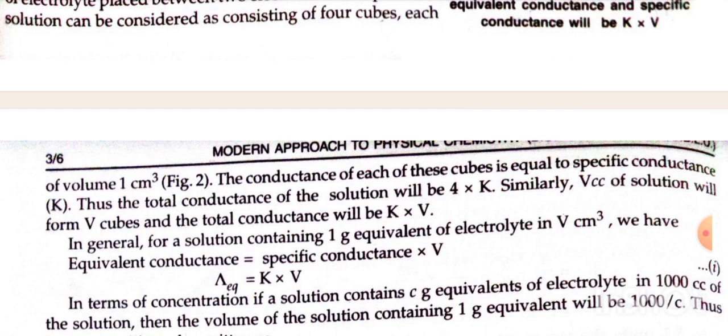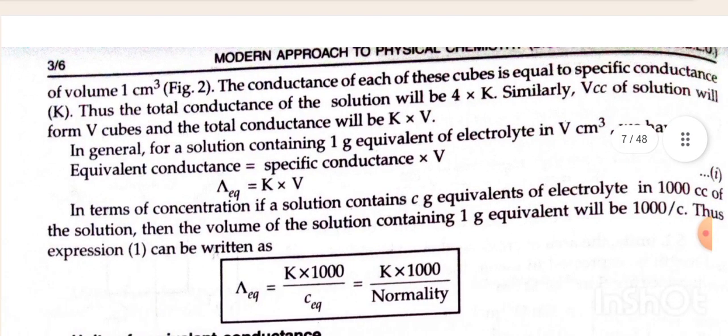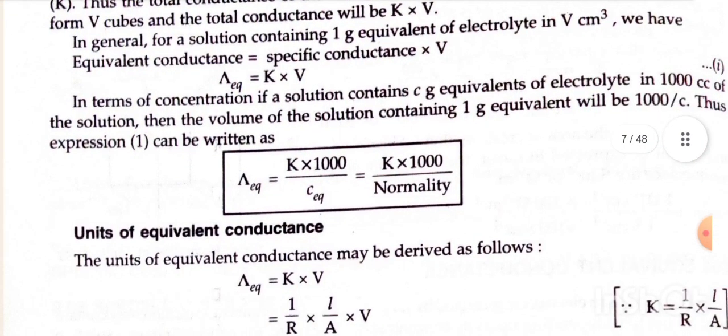Lambda equivalent is equal to K into V. Equation first. In terms of concentration, if a solution contains C gram equivalent of electrolyte in 1000 cc of the solution, then the volume of the solution containing 1 gram equivalent will be 1000 divided by C. Thus, expression first can be written as lambda equivalent is equal to K into 1000 divided by C, equivalent is equal to K into 1000 divided by normality.